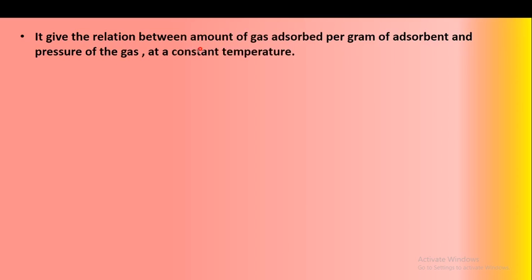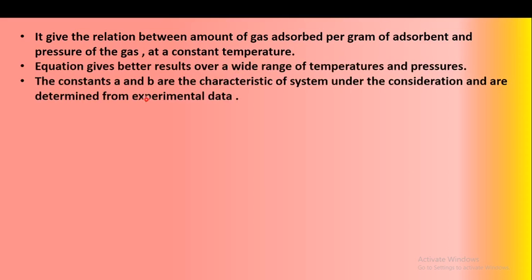So it gives the relation between the amount of gas adsorbed per gram of adsorbent and the pressure of gas at a constant temperature. The equation gives better results over a wide range of temperature and pressure. In the Freundlich adsorption isotherm, it was limited to only some pressure ranges and temperature ranges.